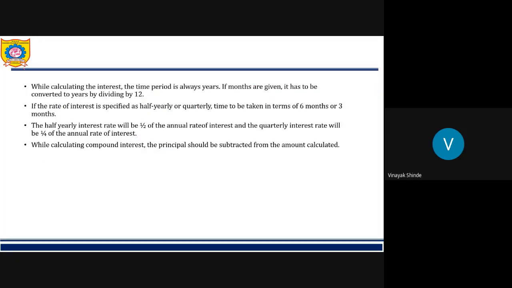Now these are some important points. If the time period is in months, like 36 months or 42 months, you have to divide it by 12. So this will become 3 years, and this will become 3.5 years. So you have to apply compound interest for 3 years annually and for half year half yearly.